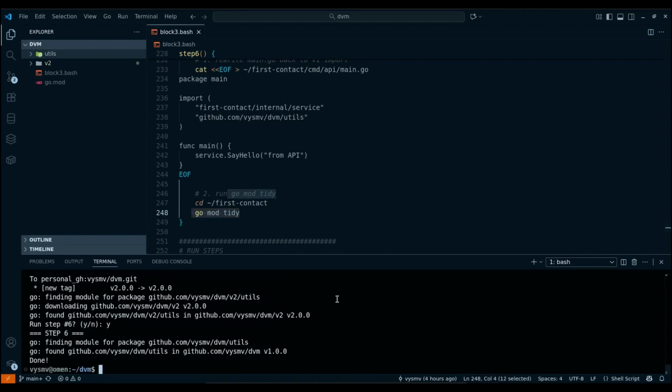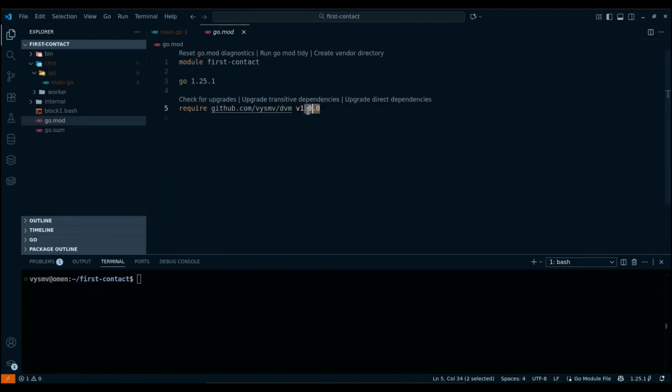Let's run step 6. As a result, we will see version 1.0.0 in the go mod file of the first contact module. This means that the rule described in the 3 points above worked correctly for this case. We have now completed all 6 steps of the third block and can move on to the fourth block.